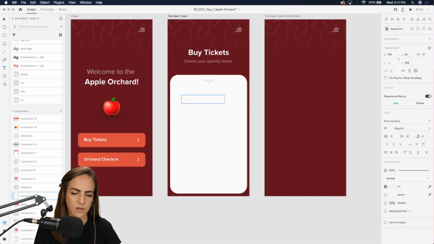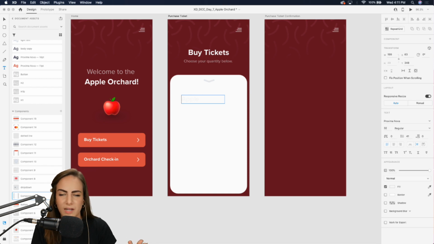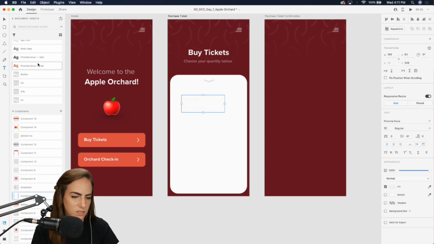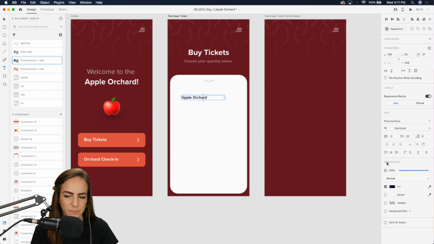We'll say what the actual name of this ticket is. So Apple Orchard, oh, it's gray right now. Let's make that visible. There we go. We'll say Apple Orchard entrance. And I might need to wrap this around just to fit a little bit better.